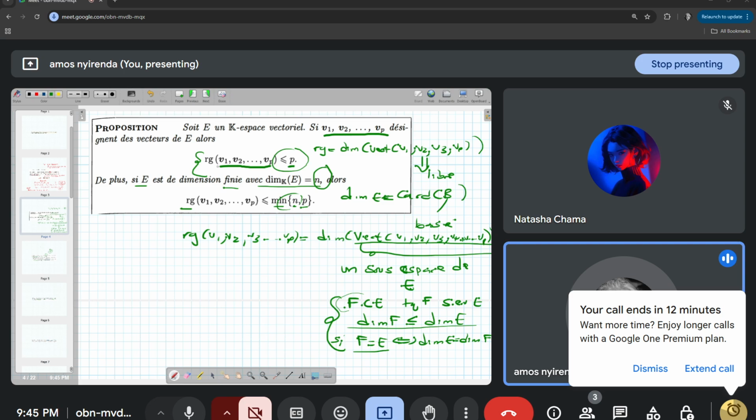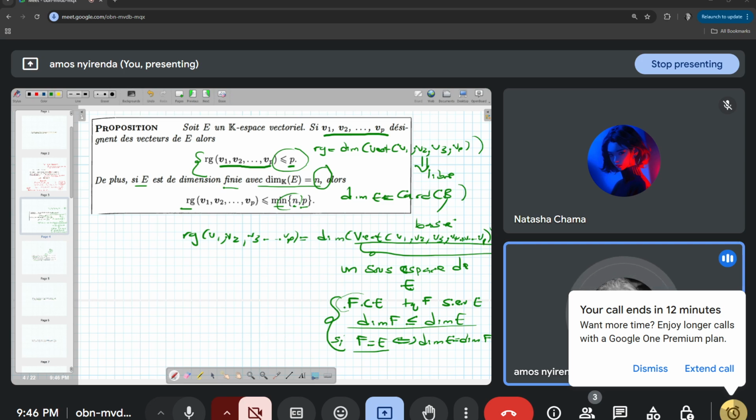At least what is presented here. The first one here, we are saying rho de V1, V2 jusqu'à Vp is going to be less than or equal to p, where p is the number of elements in the family of vectors. Now, if you remember what we were doing in the algorithm, we started with the given family of vectors. Is it libre? If yes, then the rho is going to be equal to the number of elements, which is p. Now, we'll keep on removing vectors from this family until we find the family of vectors that is libre. So the number is reducing. So at most, this rho can be equal to p.